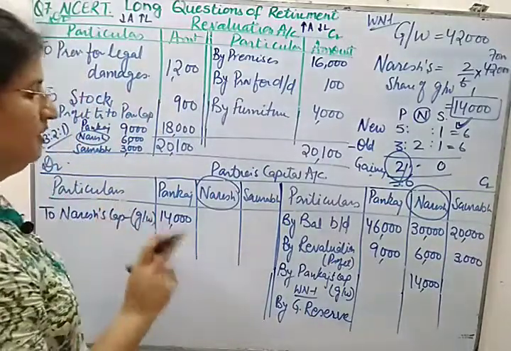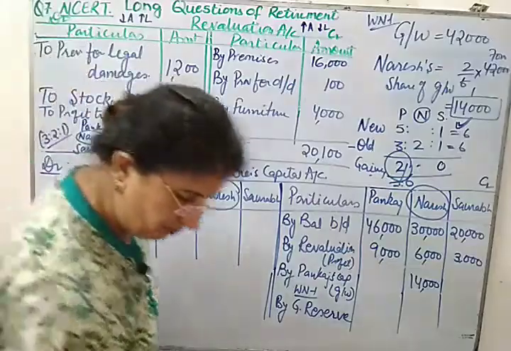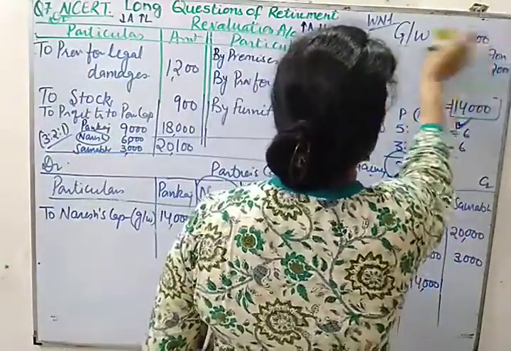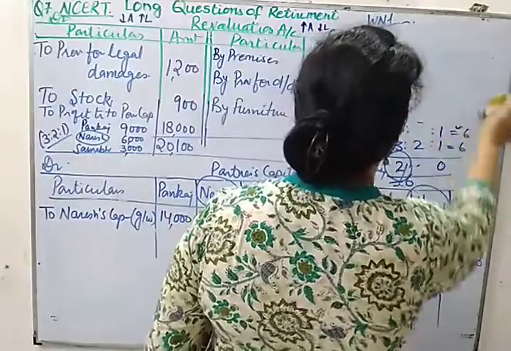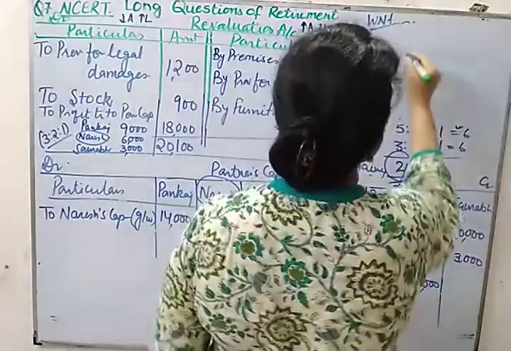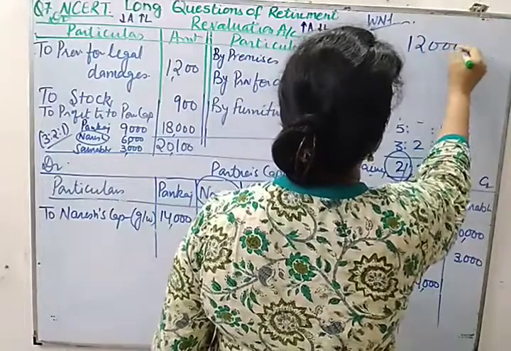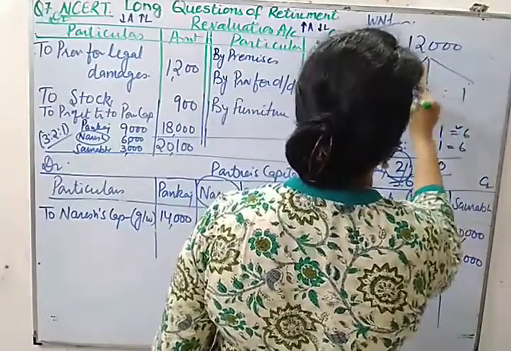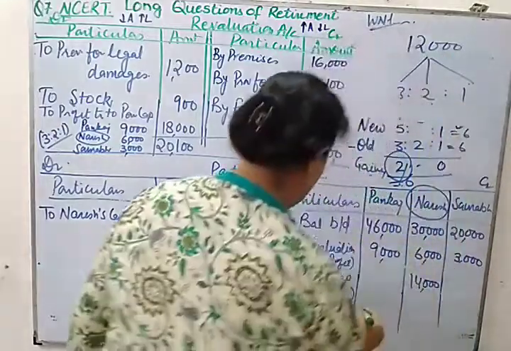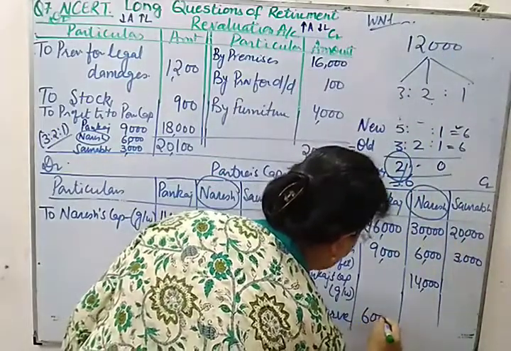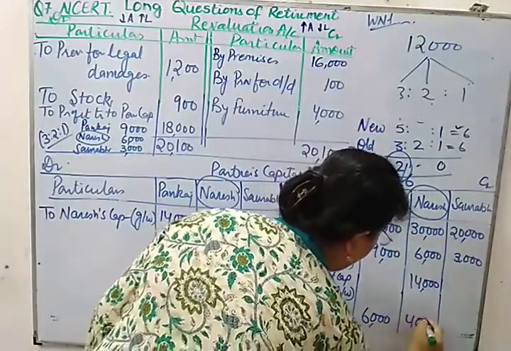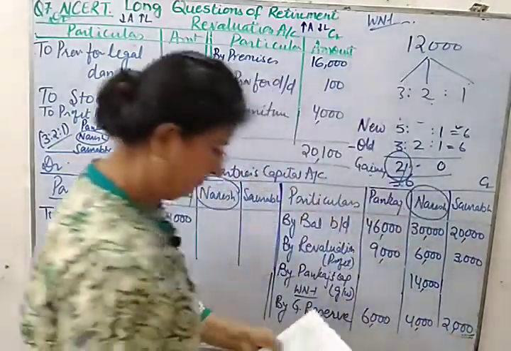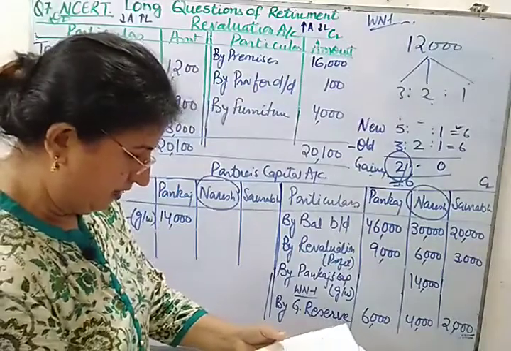The old ratio is 3 to 1. So if you divide 12,000 in the old ratio 3 to 1, it will be 6,000, 4,000 and 2,000.